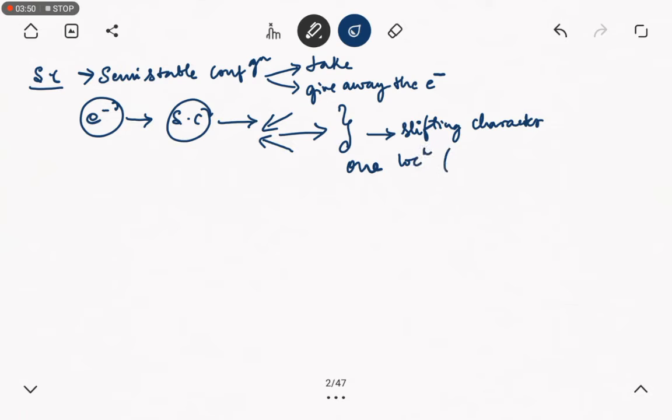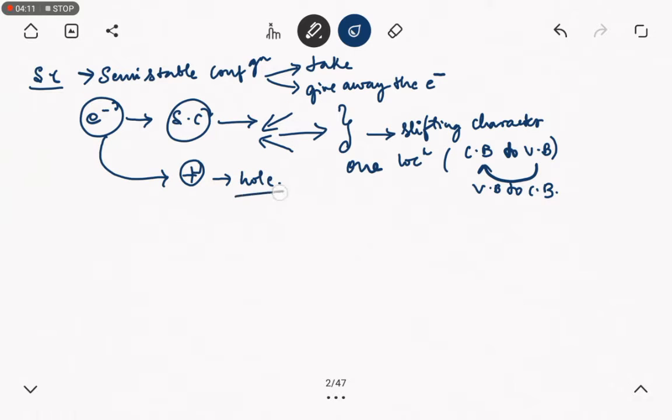Here location means conduction band to valence band or vice versa. So, the shifting nature of this positive charge, which the electron leaves behind, is termed as hole.